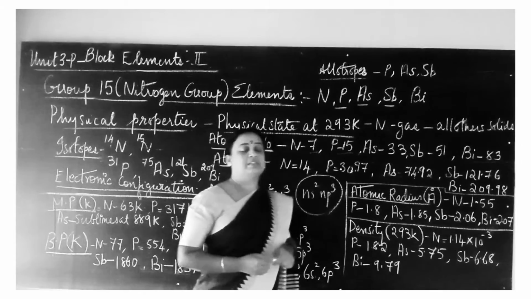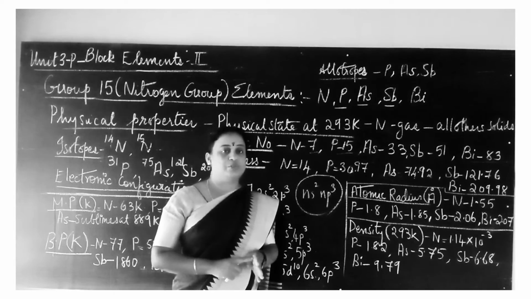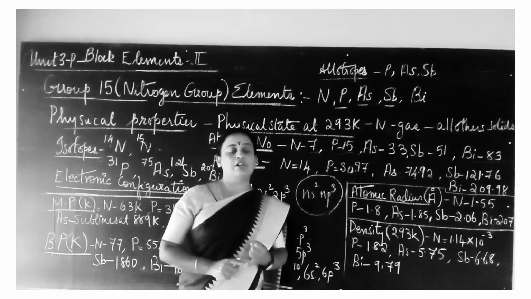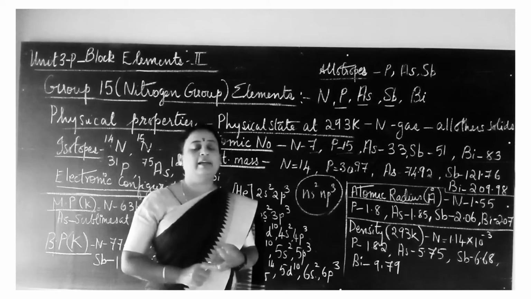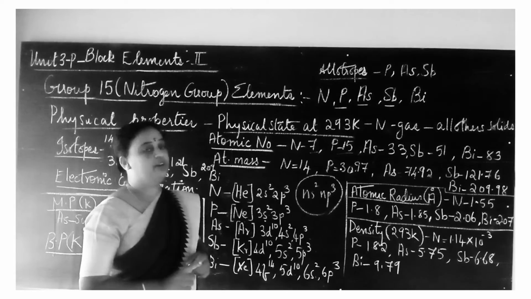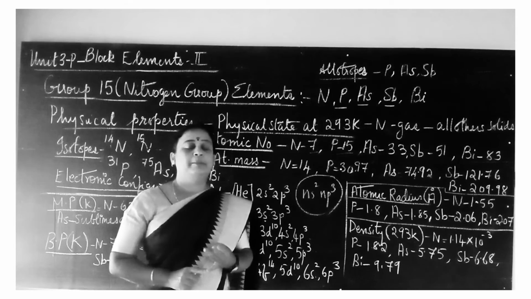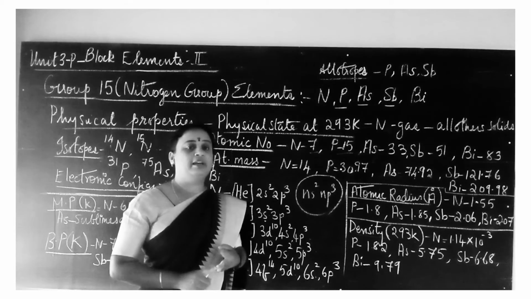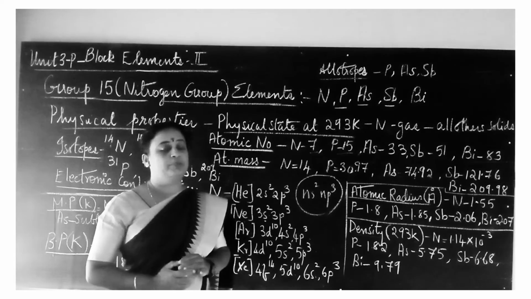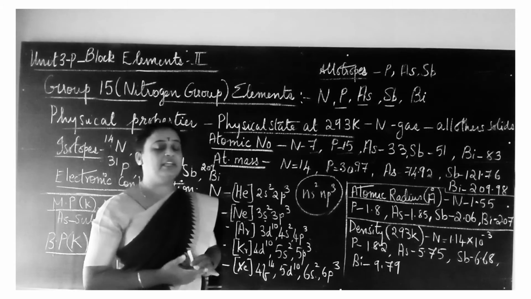In the case of phosphorus, there are white phosphorus, red phosphorus, black phosphorus, scarlet phosphorus and violet phosphorus; these are the 5 allotropes of phosphorus. Arsenic has white arsenic, grey arsenic, black arsenic and yellow arsenic. Antimony, Sb, has white antimony, black antimony, blue antimony and yellow antimony. All these allotropes are based on color, so based on the color we can identify the different allotropes of these elements in the 15th group.